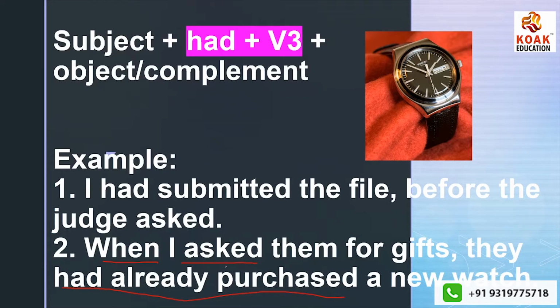So here you ask them and they have already purchased, which means I am here in the present, I go to the past, I ask them about the gift, and I come to know that they have already purchased a watch. From the present I went to the past and I asked them. That is why I am using the verb's second form, that is simple past tense.